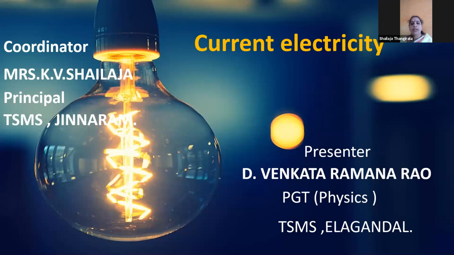In the previous chapter of electric potential and capacitance, you have known that all charges, whether free or bound, were considered to be at rest. Charges in motion constitute electric current. The physical phenomenon associated with the presence or flow of electrons is known as electricity. This you have already learned in your previous classes. The branch of physics which deals with charges in motion is called current electricity. Now we are in the unit of current electricity of second year.